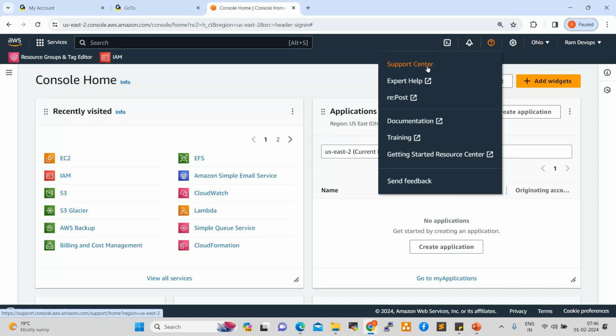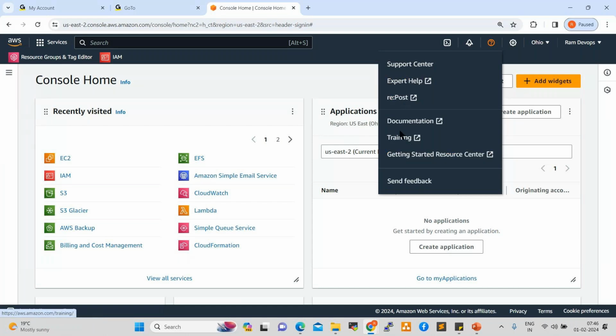Expert help: priority customers have expert help, so directly they can call the vendor, but with extra charges. Okay, we'll discuss this later.